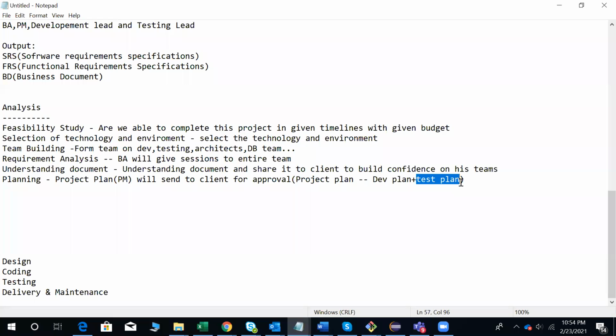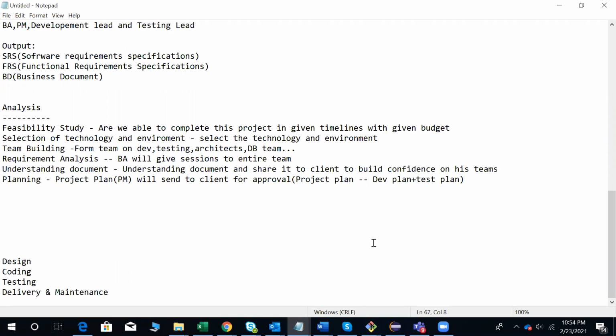Okay. So the test plan is from the testing side, the development plan is from the development side, and the project plan is for the entire project: when we are starting development, when we are completing, when we are starting the testing, when we are completing, and when we are going to release the project to the client. All of these will be there with proper dates. Based on that plan only, we are going to follow the development activities as well as the test activities. So tomorrow we will continue from design, coding, testing, and delivery and maintenance.